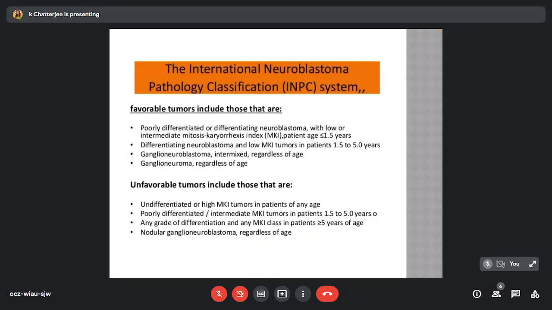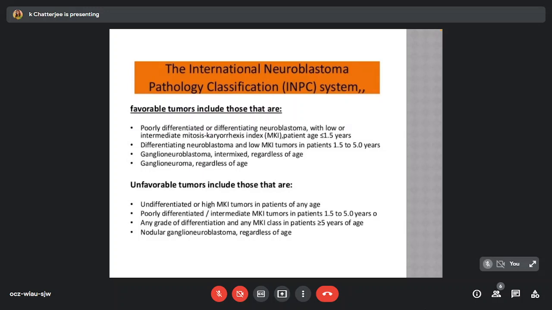In the International Neuroblastoma Pathology Classification System, favorable tumors include those that are poorly differentiated or differentiating neuroblastoma with low or intermediate MKI in patients aged less than or equal to 1.5 years, differentiating neuroblastoma and low MKI in patients 1.5 to 5 years, ganglioneuroblastoma intermixed regardless of age, and ganglioneuroma regardless of age.